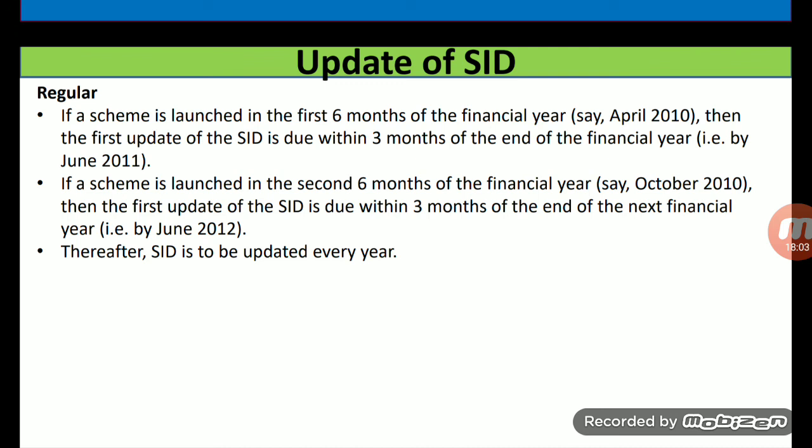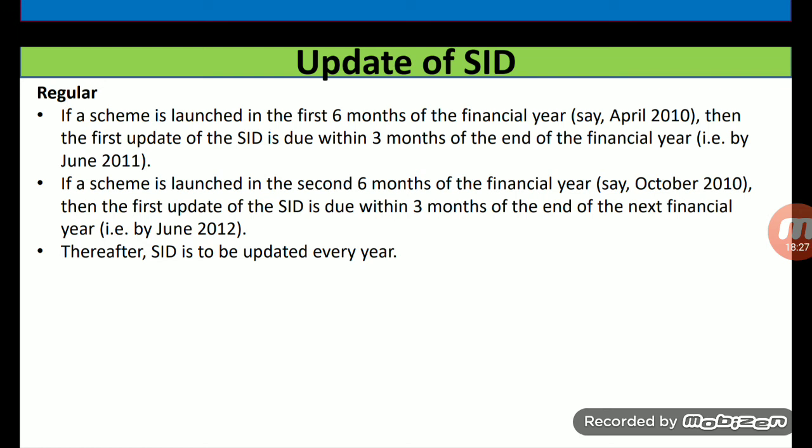Now the last thing is the update of the SID. If a scheme is launched in the first 6 months of the financial year, say April 2010 or April 2021, then the first update of the SID is due within 3 months of the end of the financial year, by June 2011 or by June 2021.